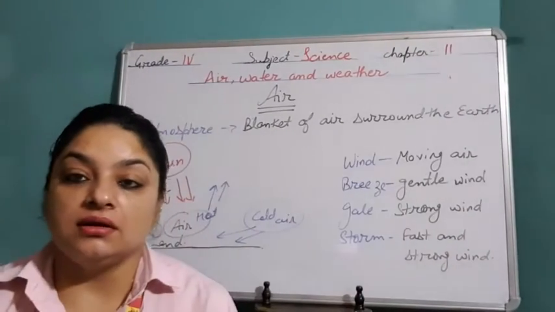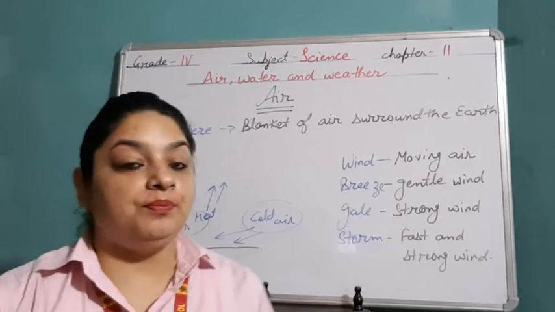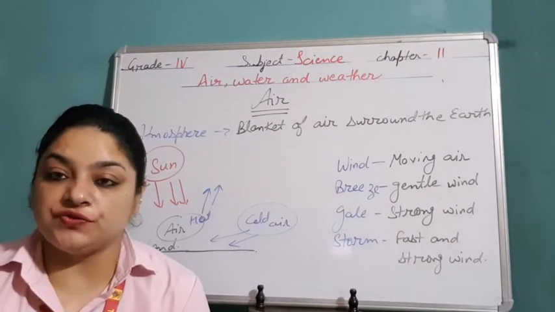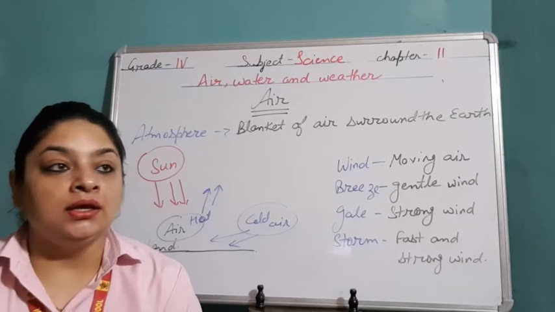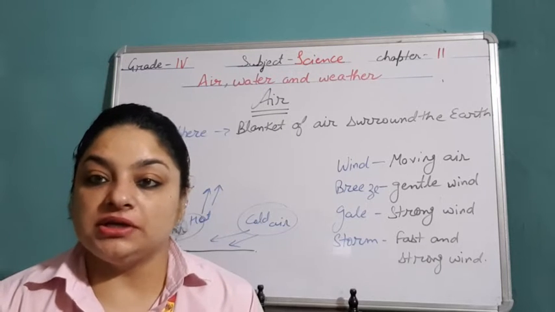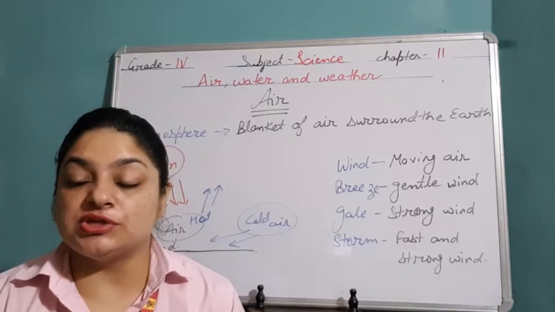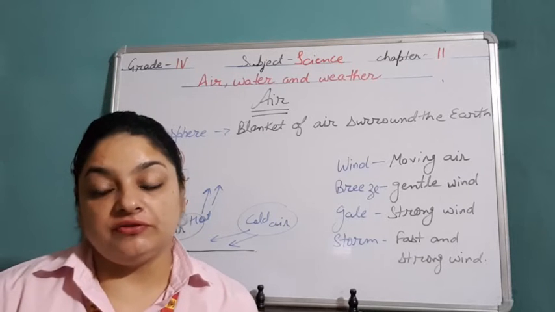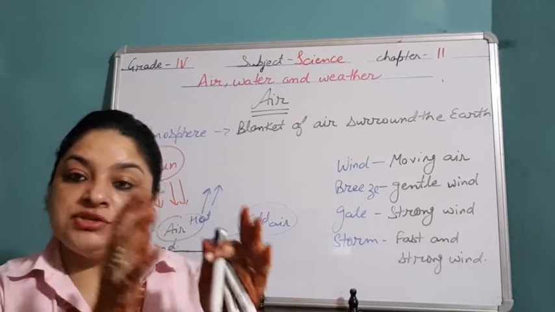Now second is air. First of all, the blanket of air which surrounds the earth is known as atmosphere. And air contains so many impurities, for example dust particles and pollution particles, smoke coming from the chimneys of factories and from vehicles, they all add up into the air.